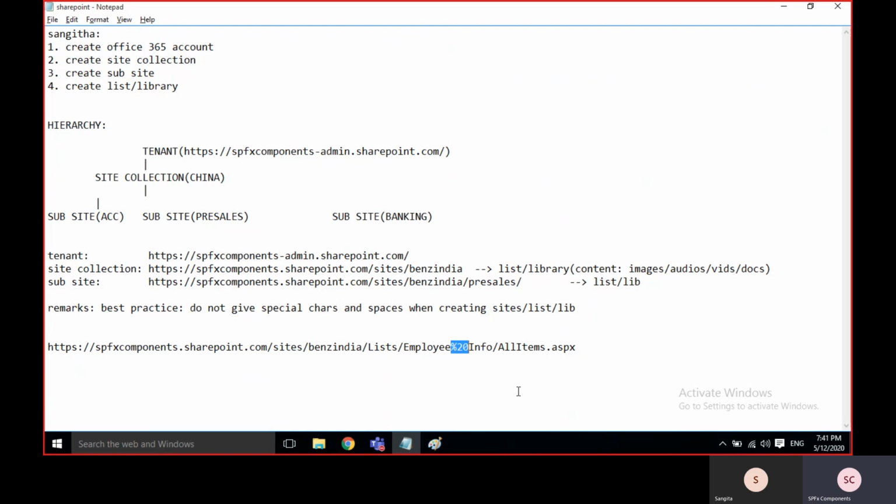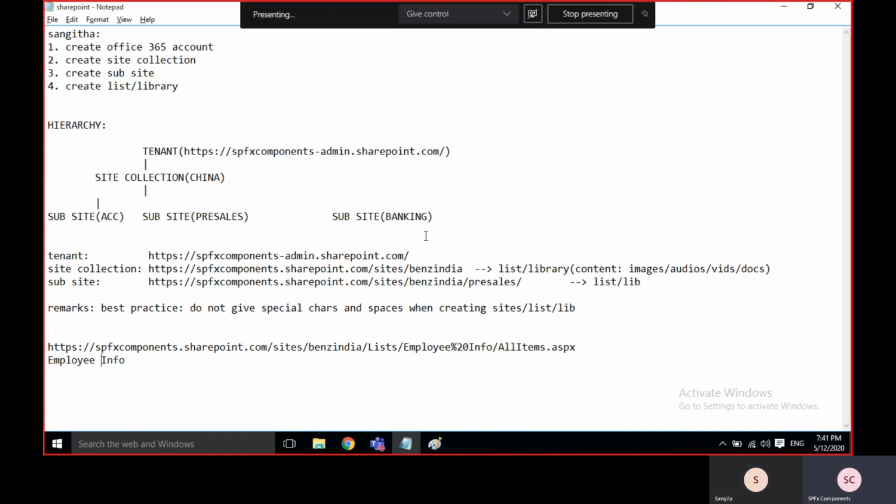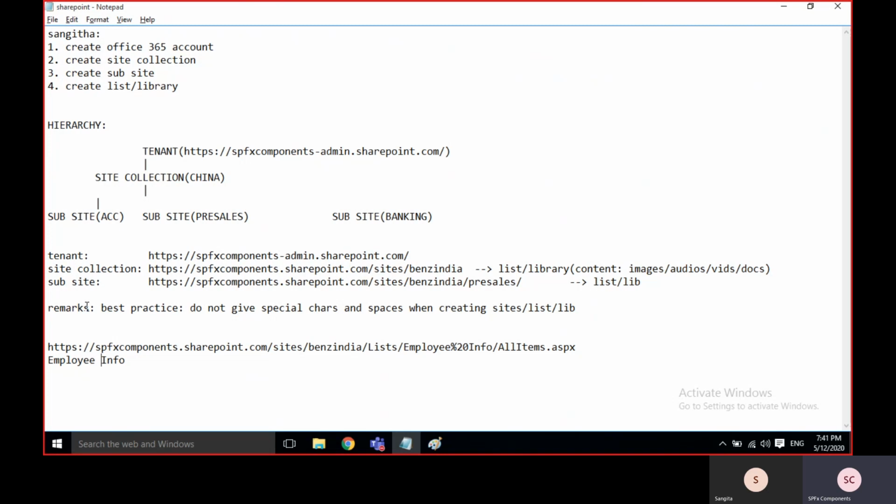It is not a problem, but as developers, sometimes we think that I just gave employee info, and in code we will write it like this. We don't think much when we are developing. So we'll give it like this, and then we'll get errors.